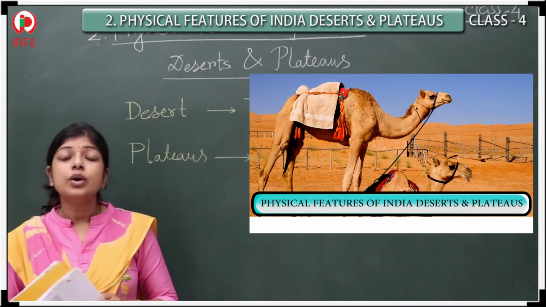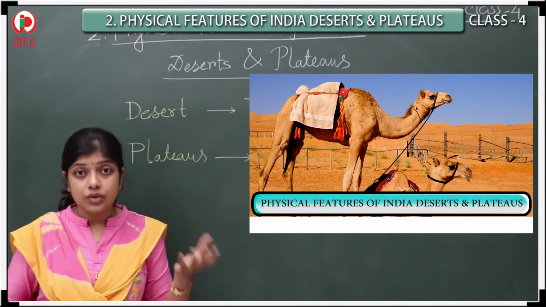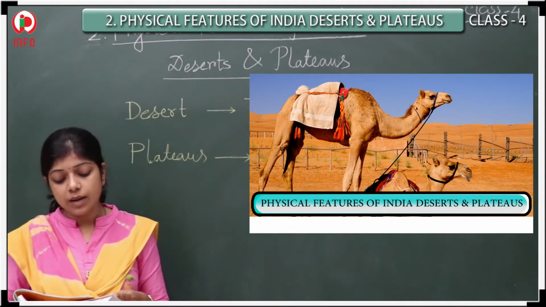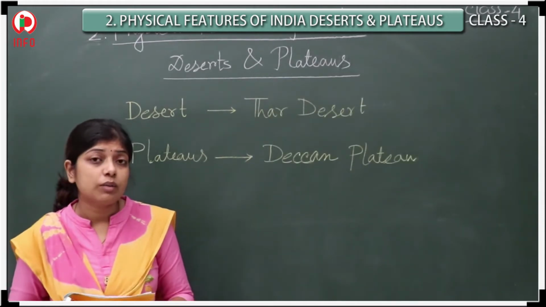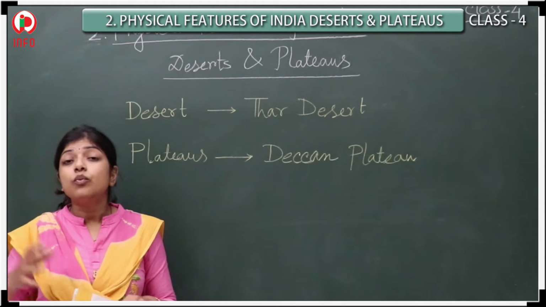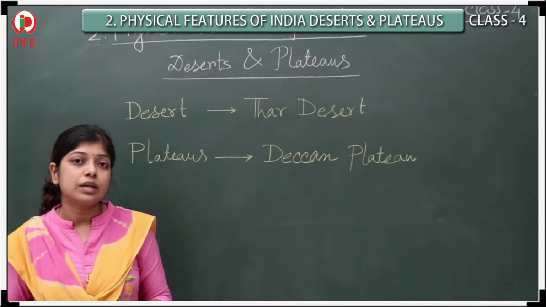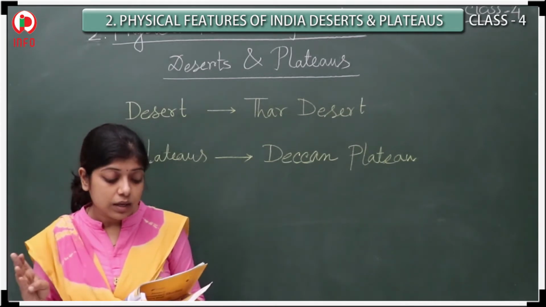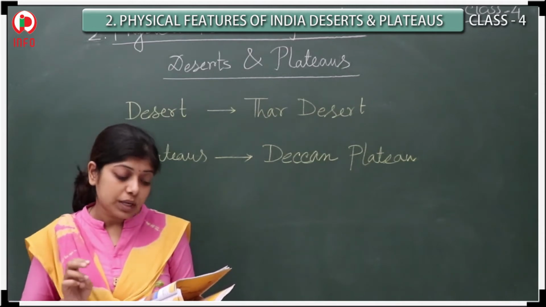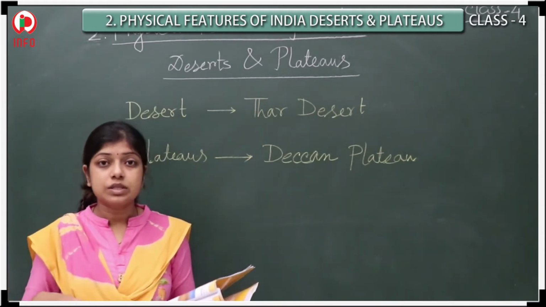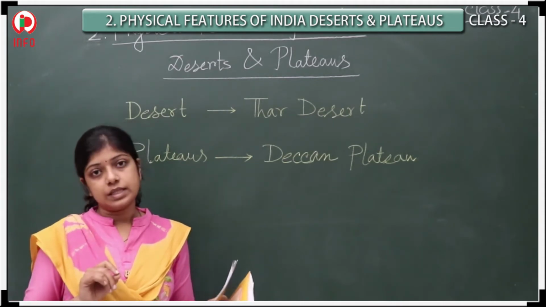Is it clear? So in the desert area, who is used as the traveling agent? That one is the camels. Now you can see one more thing also, in which states the desert is located. Yes, Rajasthan, Bikaner, Jodhpur, Jaisalmer. These 4 places are located inside this desert.